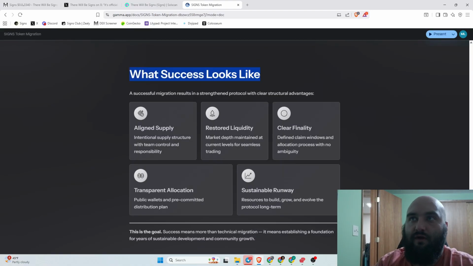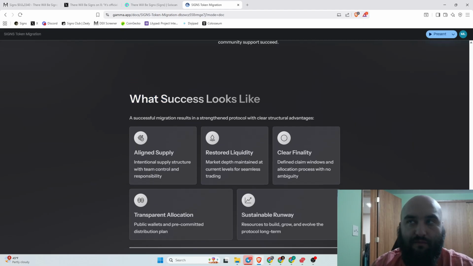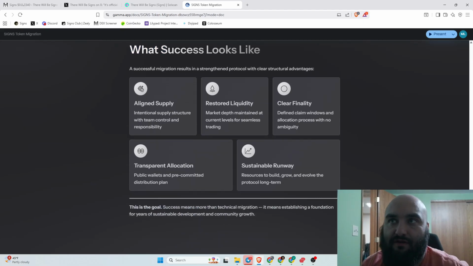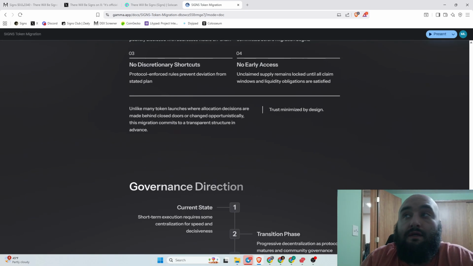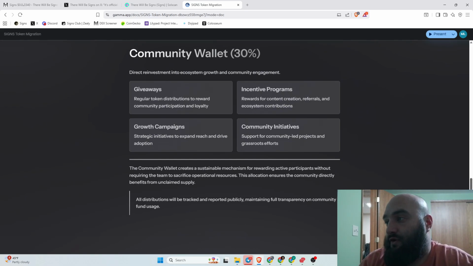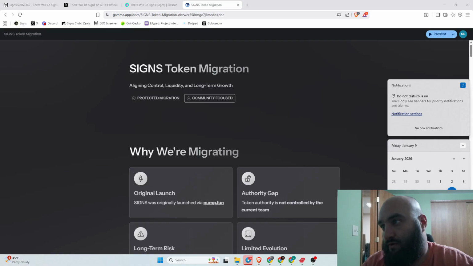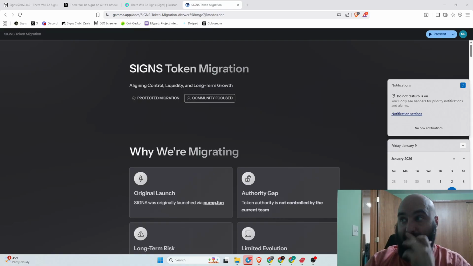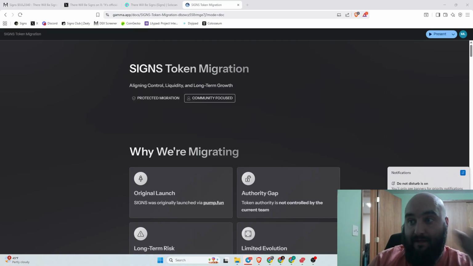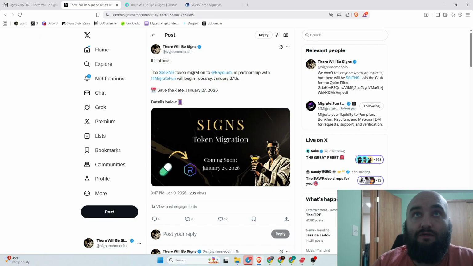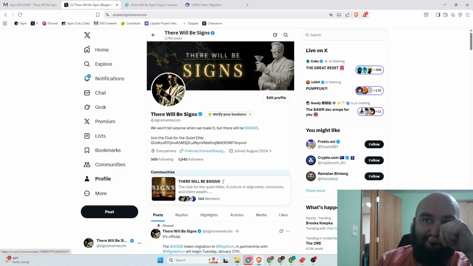And this is what a successful migration would look like, strengthening the protocol with these clear advantages here. So yeah, that is the idea. We're going to be starting this on the 27th, so that is 2.5 weeks from now.